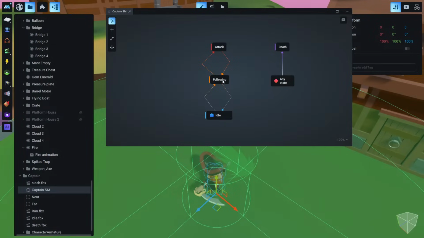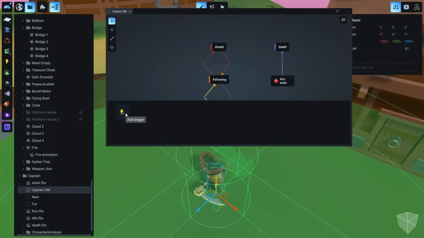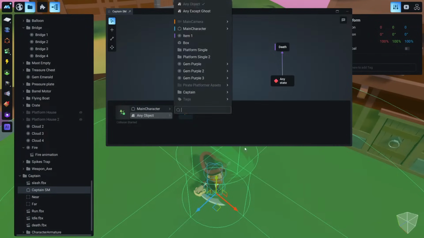We want to start following the player when our character steps inside this far collider, this far range. So let's click here and define these rules. When we have a collision event started between our main character and this far collider. So let's go and set far.